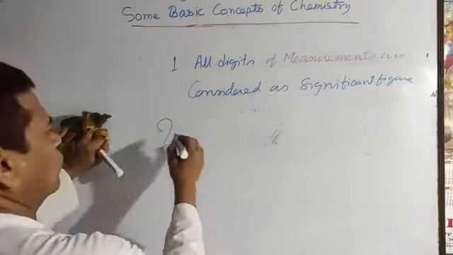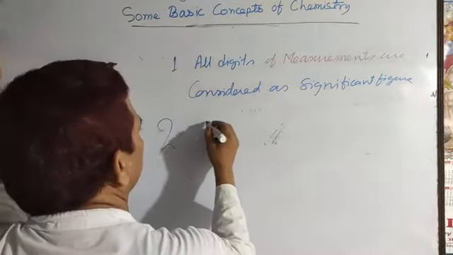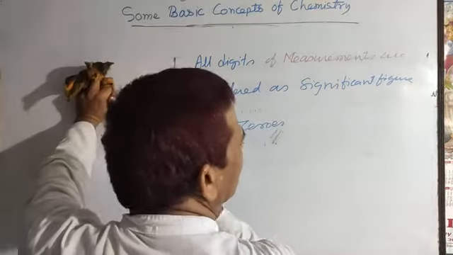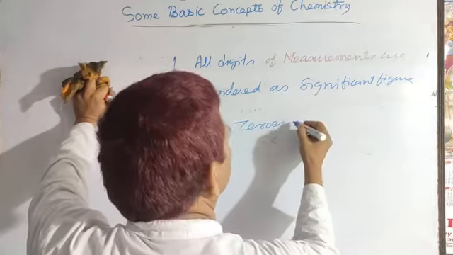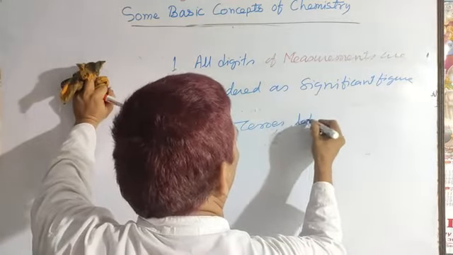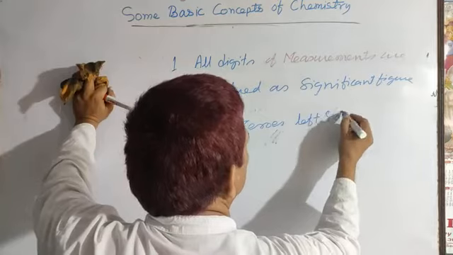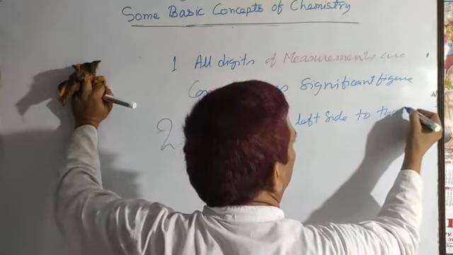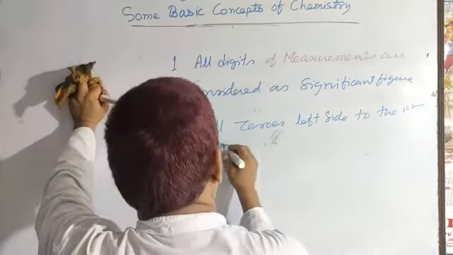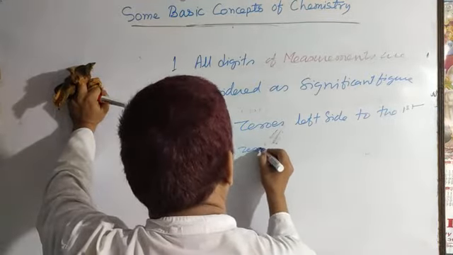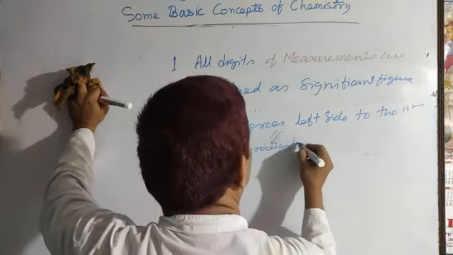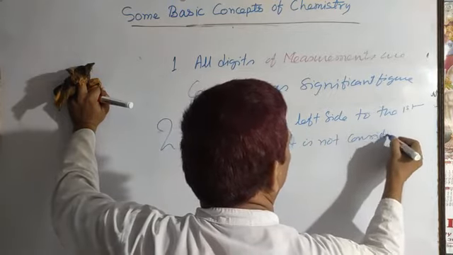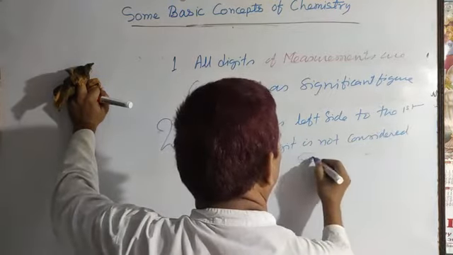Okay. Second rule you can write: all zeros to the left side of the first non-zero digit are not considered significant figures.